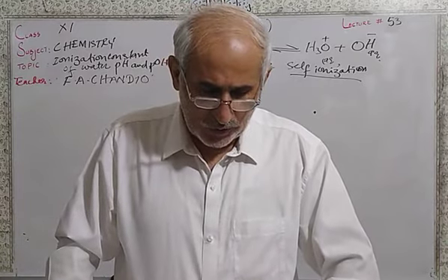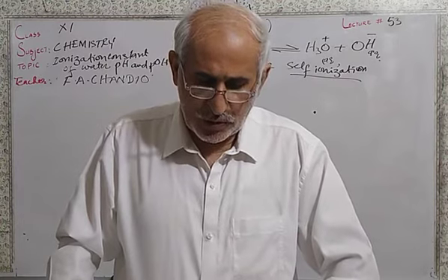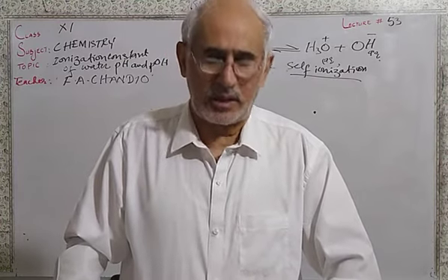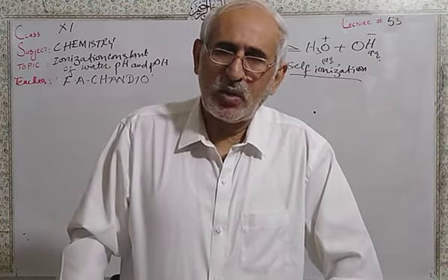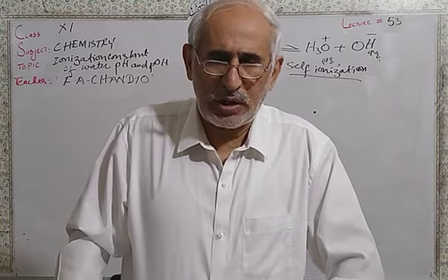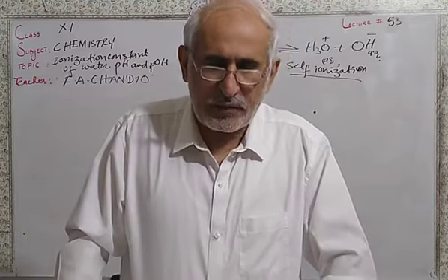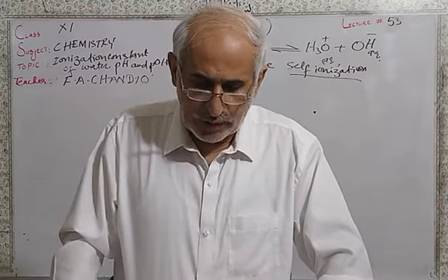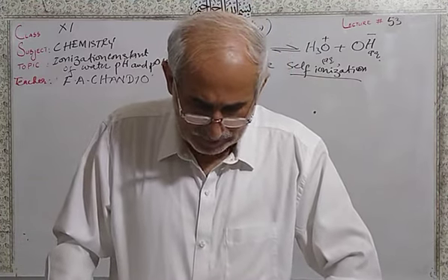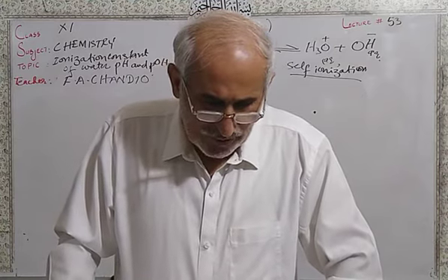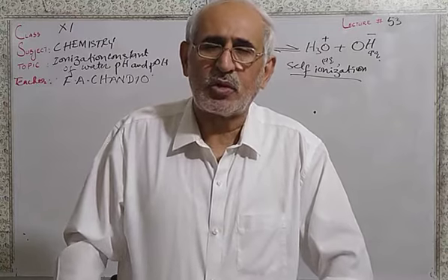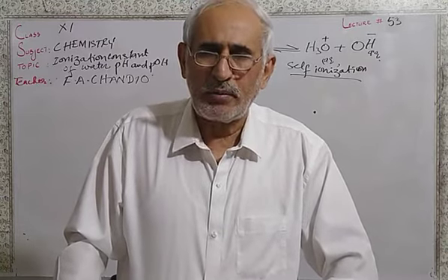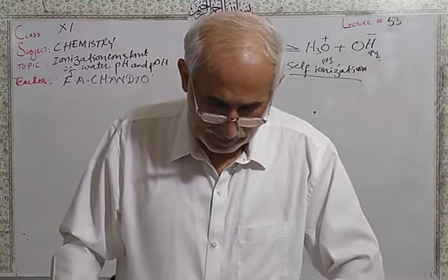The molecule of water which acts as an acid donates a proton, and the one which acts as a base accepts a proton. On the product side, you are seeing the hydronium ion and hydroxide ion formed. They are the conjugate acid and base respectively. The first water gives hydroxide as the conjugate base, and the second water molecule accepts a proton to give hydronium ion as the conjugate acid.